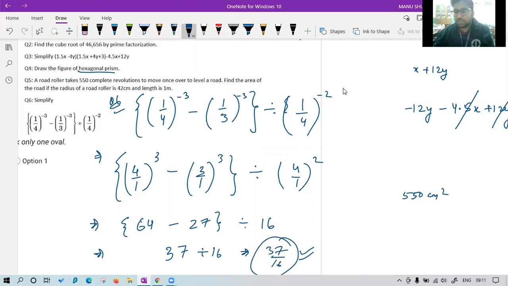Have you all got this answer by solving this question? Class, have you all got this answer?